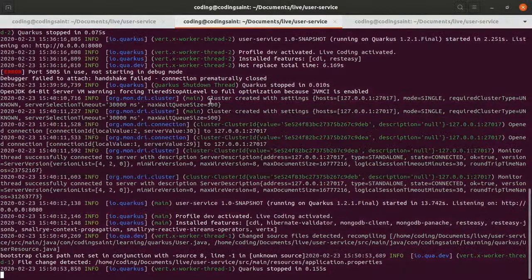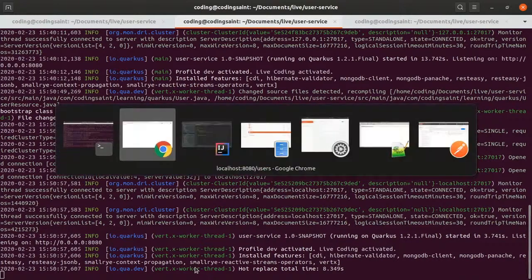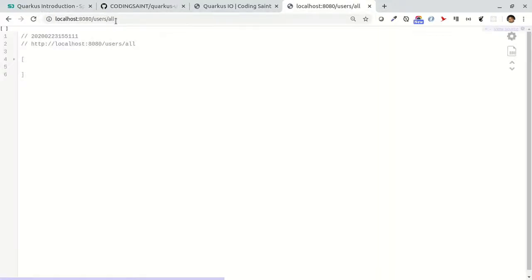So hello YouTube is with users still, right? Because if you load it, everything gets loaded. So Quarkus has been stopped, and now it has been rebuilt and hot replace has been done. Now if I go back, hello YouTube is working. Okay, so you can see this. But users/all should give me all the users, and I already have a database with to-do data. But currently there is no data in it.